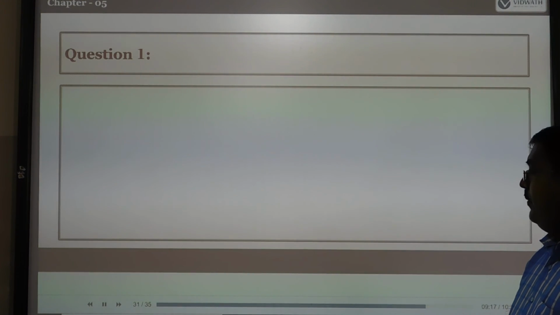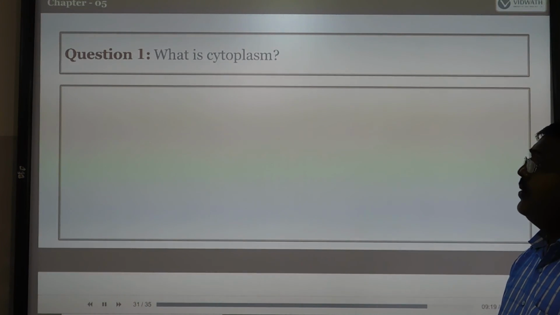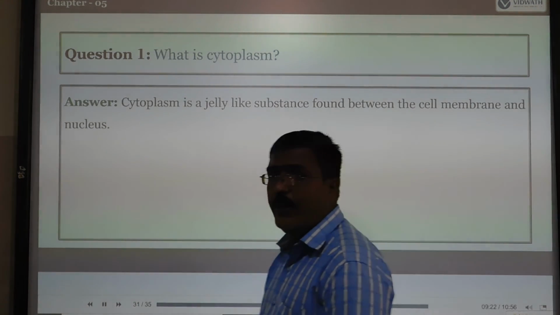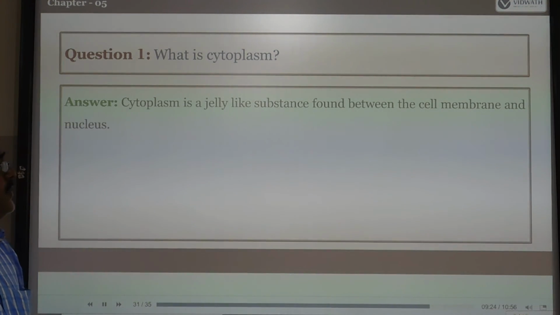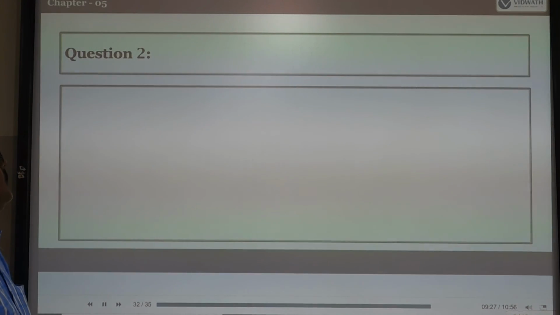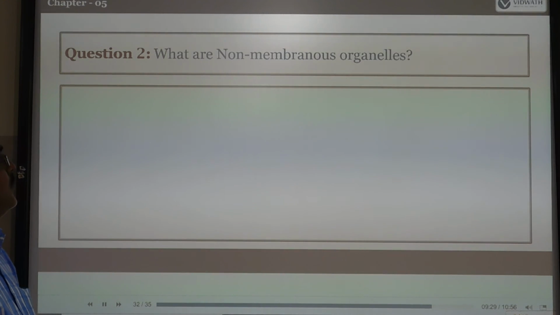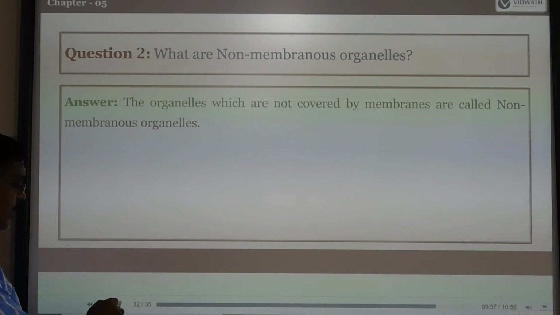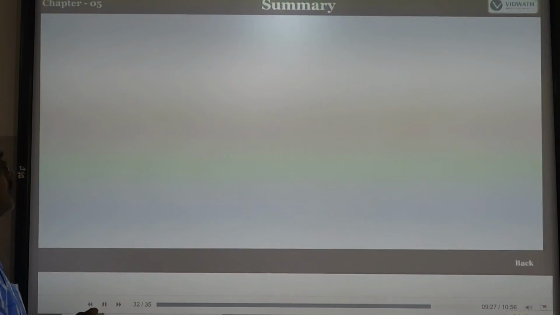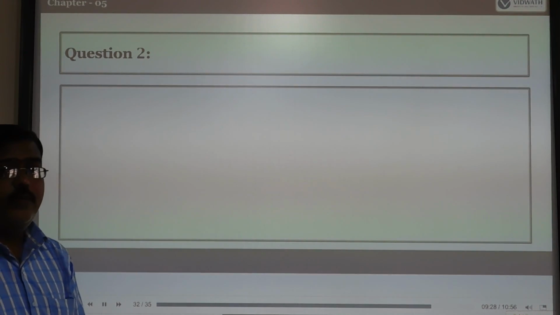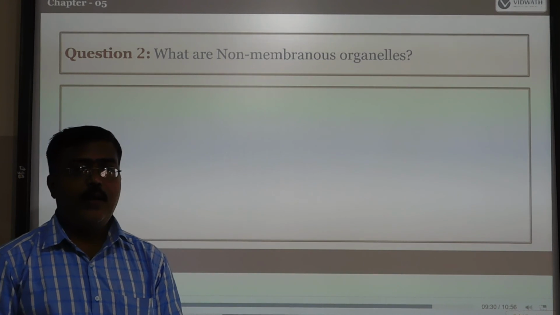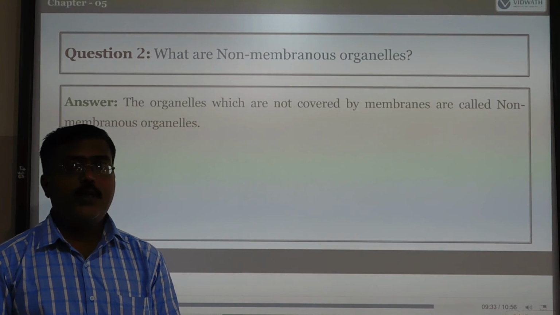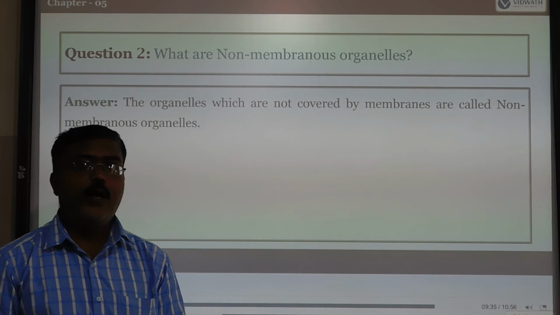Related to that, we have a question here. What is cytoplasm? Cytoplasm is a jelly-like substance found between the cell membrane and the nucleus. Next question: what are non-membranous organelles? The organelles which are not covered by membranes are called non-membranous organelles. So this is the brief explanation of the cell and its structure, and the function of the membranous and non-membranous organelles.